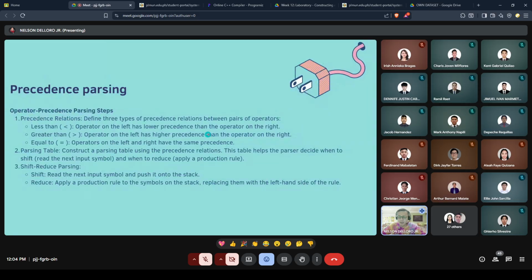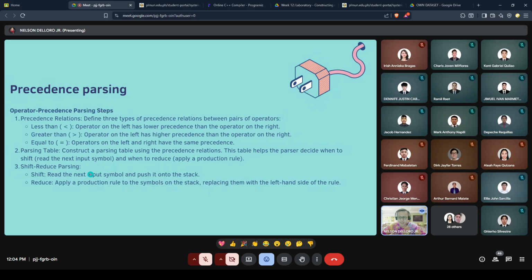Okay? And then next po, in operator precedence is the parsing table. The parsing table is constructed using the precedence relationships. This table helps the parser decide when to shift, that is, read the next input symbol, and when to reduce, that is, apply a production rule. So that's the parsing table.